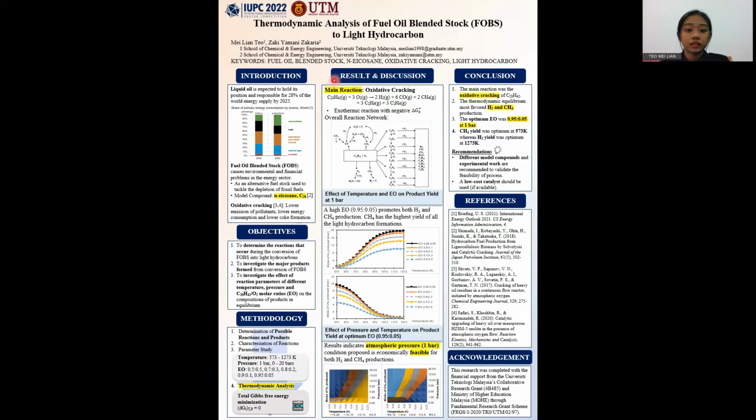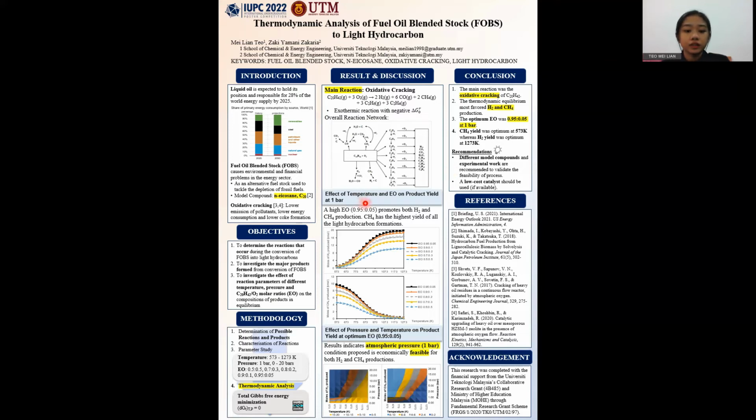Moving on to result and discussion. The main reaction that occurred was oxidative cracking of N-eicosane with oxygen. It was exothermic and spontaneous reactions. Besides, other side reactions such as partial oxidation, methylation, reductions of CO and CO2 also occurred. After the main reactions, the first products as shown in the overall reaction network undergo secondary reactions until equilibrium was achieved. Hydrogen and methane were the main products formed in this study.